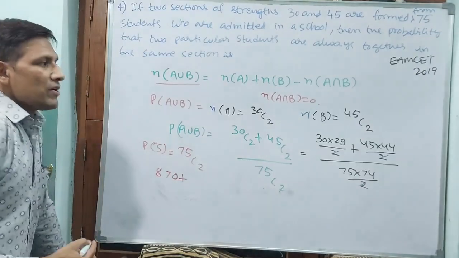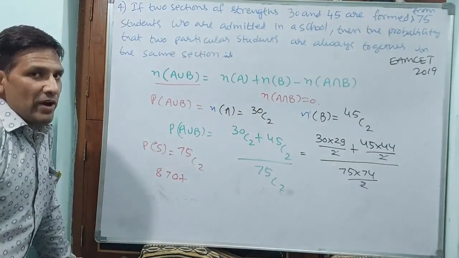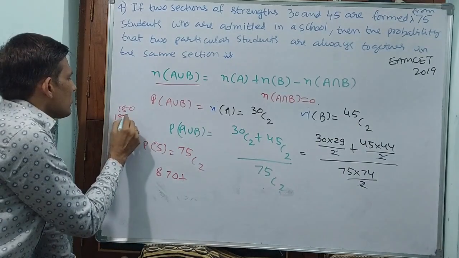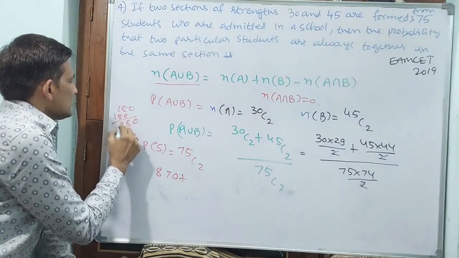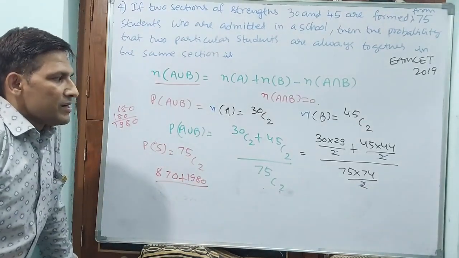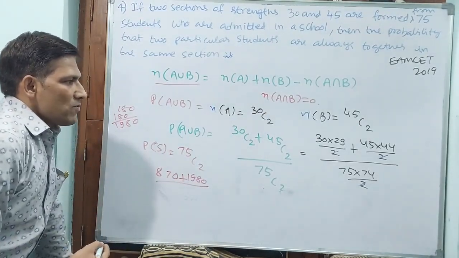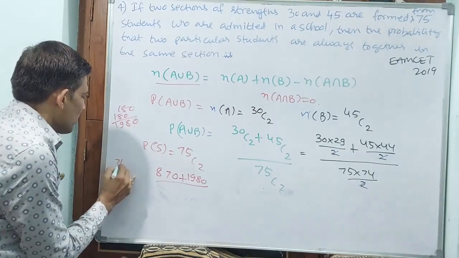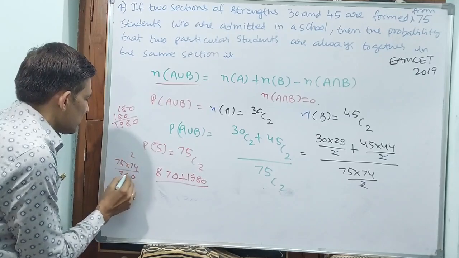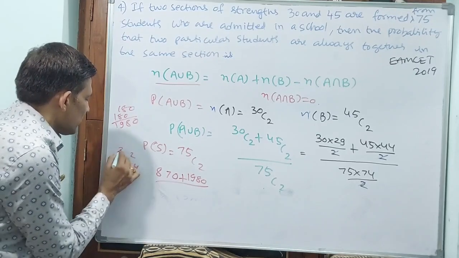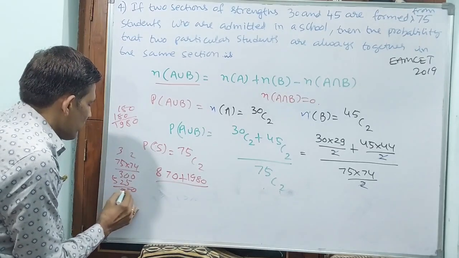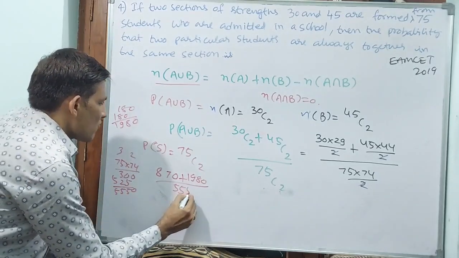Plus, see, 45 4s are 180, again 45 4s are 180, so 1980, divided by 75 into 74. 4 5s are 20, 4 7s are 28 plus 2, 30. 7 5s are 35, 7 7s are 49, 52. So 5550.